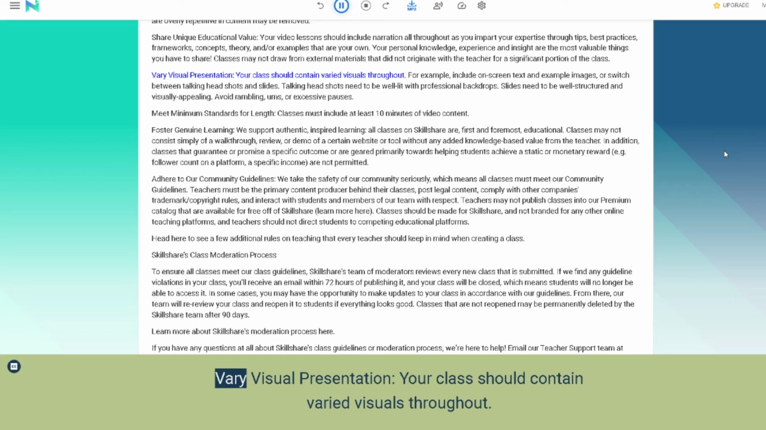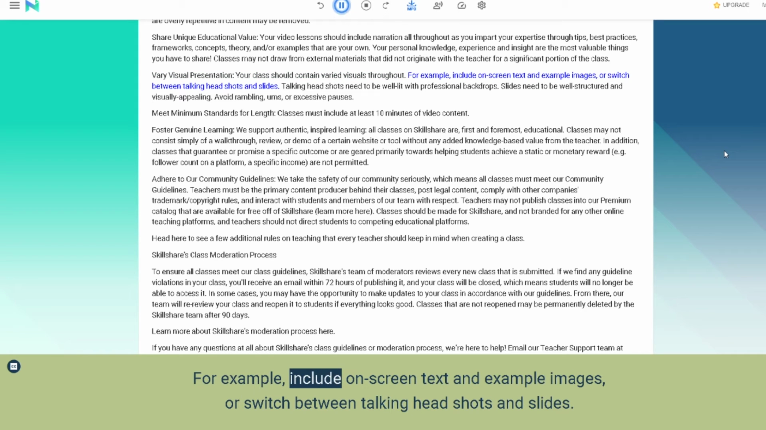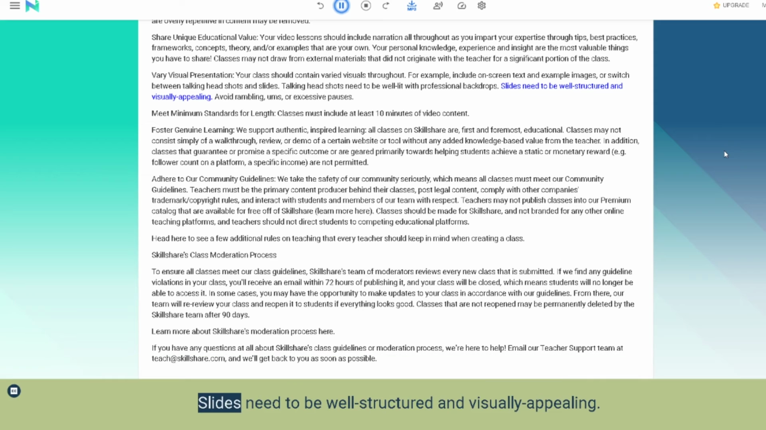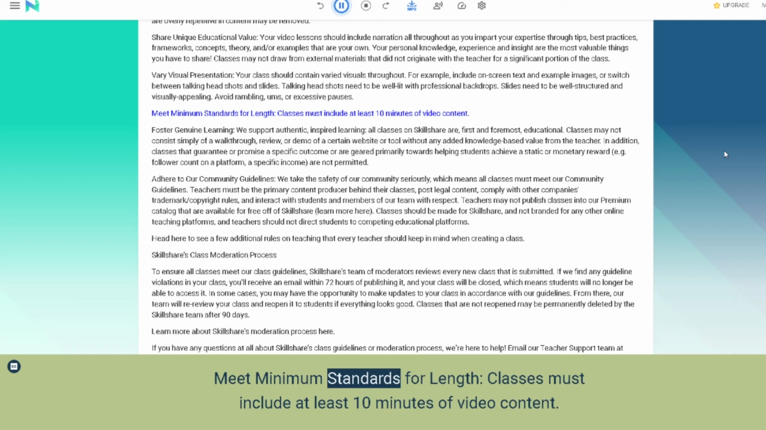Be very visual in your presentation. Your class should contain varied visuals throughout. For example, include on-screen text and example images, or switch between talking head shots and slides. Talking head shots need to be well lit with professional backdrops. Slides need to be well structured and visually appealing. Avoid rambling, or excessive pauses. Meet minimum standards for length. Classes must include at least 10 minutes of video content.